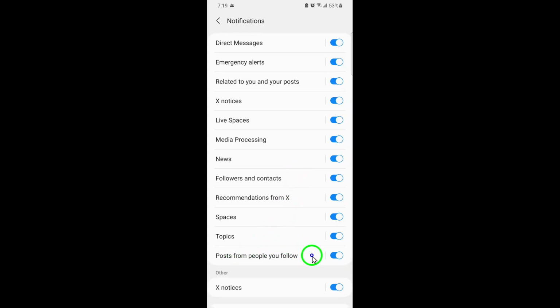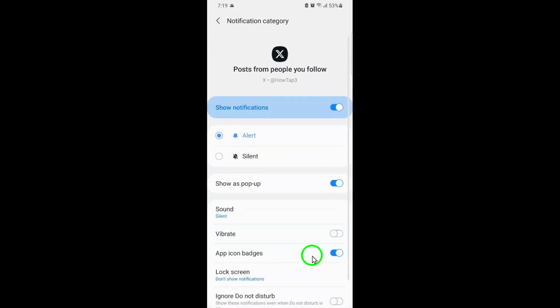This is the one we're going to adjust. Tap on it, and you'll notice an option to toggle vibration on or off. Simply switch that toggle to on, and your phone will now vibrate every time someone you follow makes a new post. That's it. The change is now active right away. From this point forward, you'll feel a gentle buzz whenever a new update comes through from accounts you follow. It's a simple adjustment, but it helps you stay connected without needing to constantly check the app.